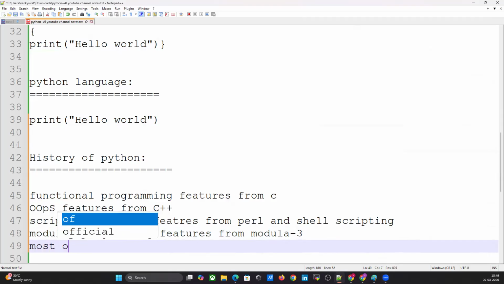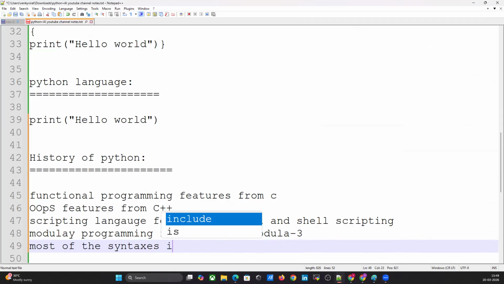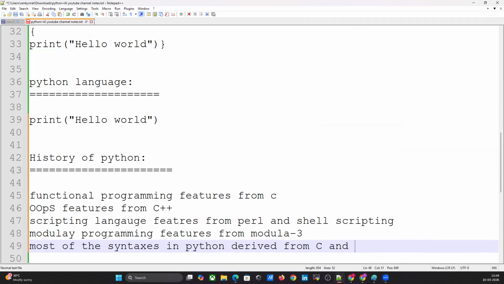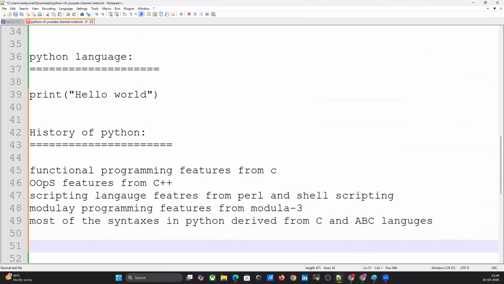And most of the syntaxes in Python are derived from C and ABC language. Most people know C language, but don't know ABC language. Before C language, we had COBOL and ABC language. Nowadays, those are outdated. Even C language is also outdated. But Python derived syntaxes and features from those particular languages.